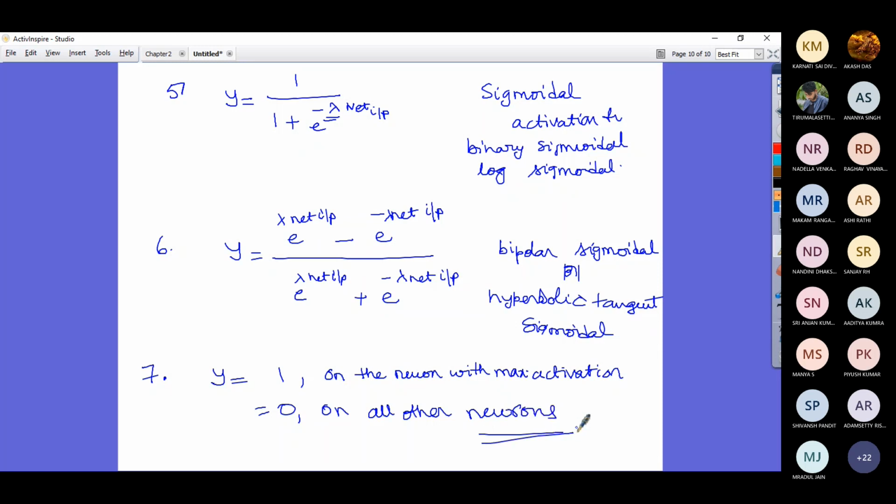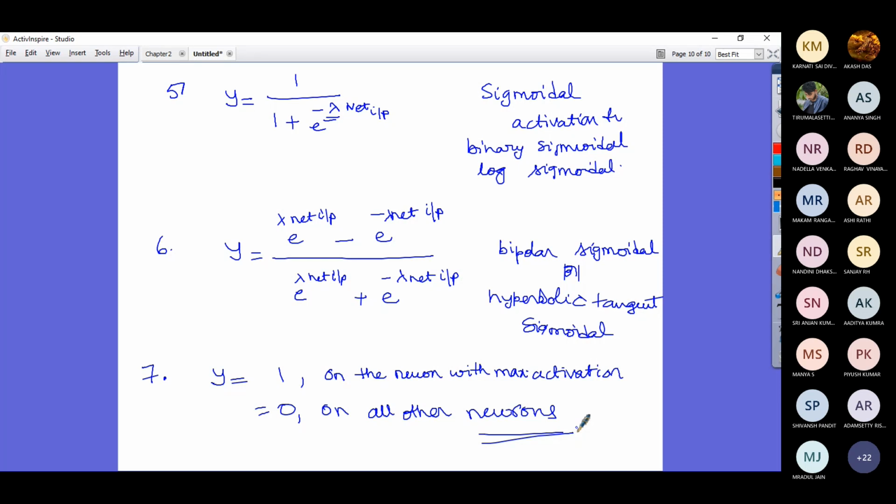In order to apply that firing rule, you need a network with several neurons in the output layer, and you are expecting output from only one neuron in that layer.